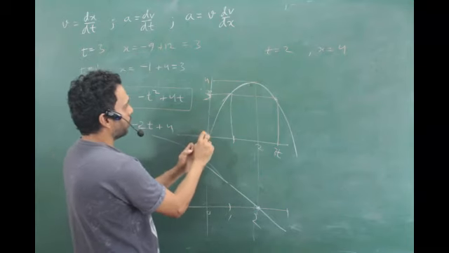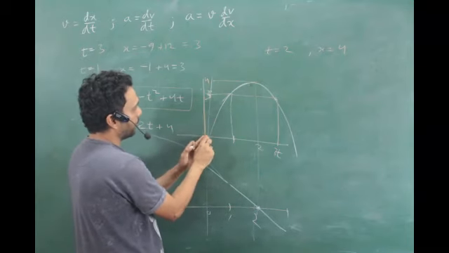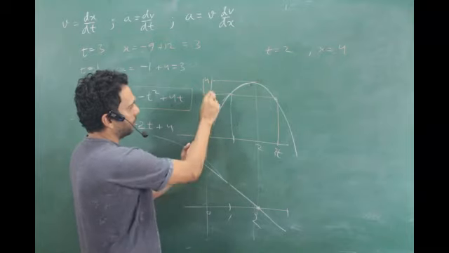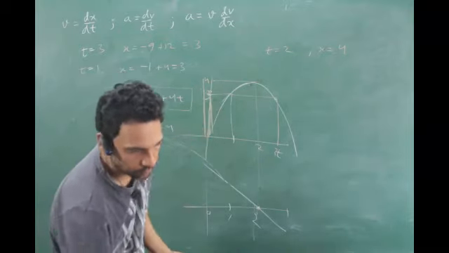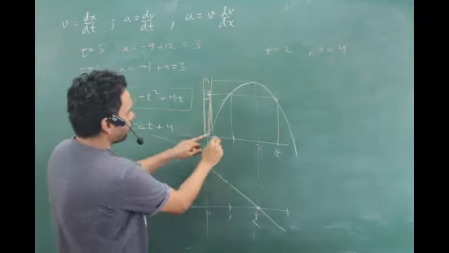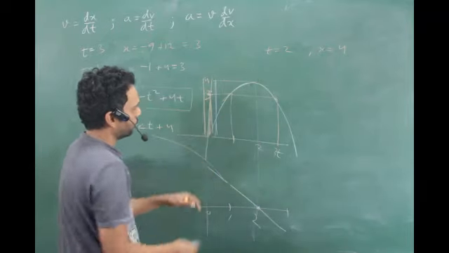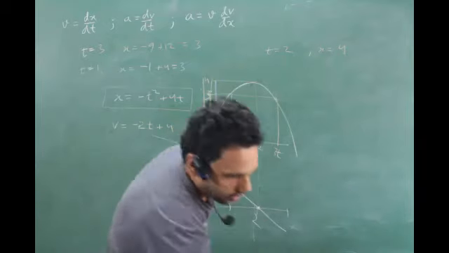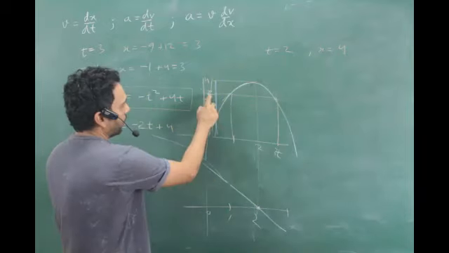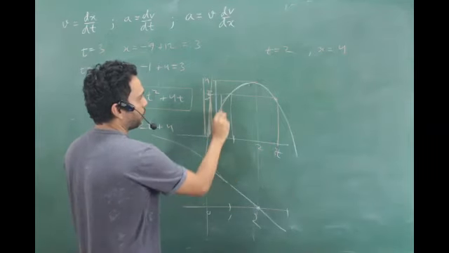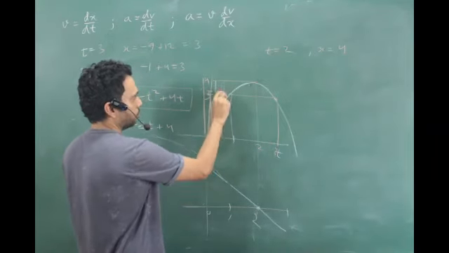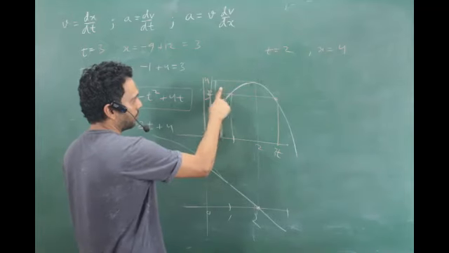Get the point? What is the displacement? I can know the body is just going in a straight line. The displacement from 0 to 1 second is 3. 0 to 2, this is the displacement, which is 4. 0 to 3 seconds, what is the displacement? It is back over here. It goes up, comes down. Going up and coming down doesn't count in displacement.